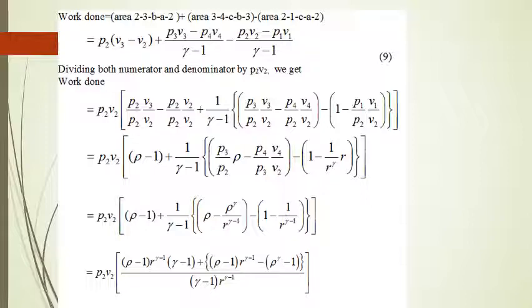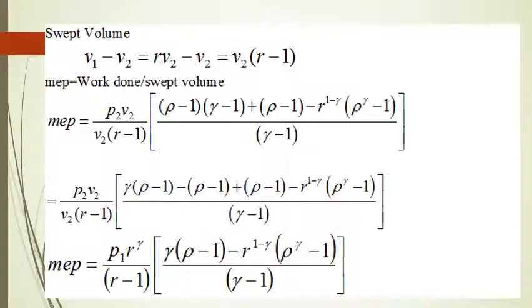So now a similar type of exercise we are going to do. We divide both numerator and denominator by P2V2 and we try to get this expression in terms of P1, r, rho and gamma. Swept volume we have expressed in a similar way as we did earlier in the case of the Otto cycle, and finally we get the expression for MEP in terms of P1, r, gamma and rho.